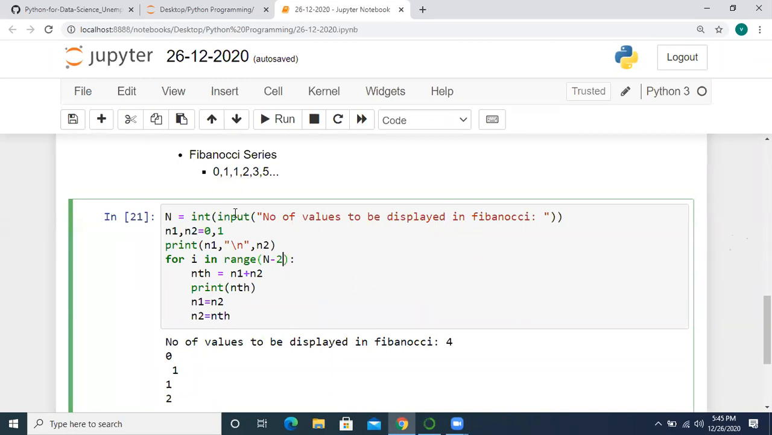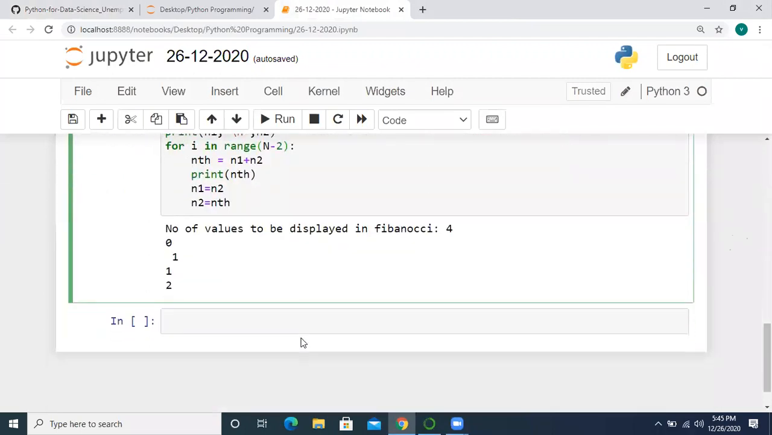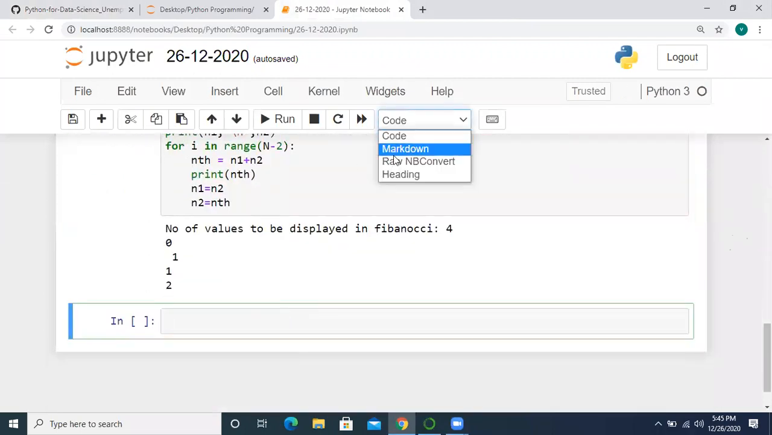So now let's start another program. I hope you all have done this, printing even and odd numbers. I am not explaining that program. So now I am going to explain perfect numbers. So has anybody done the perfect numbers program?